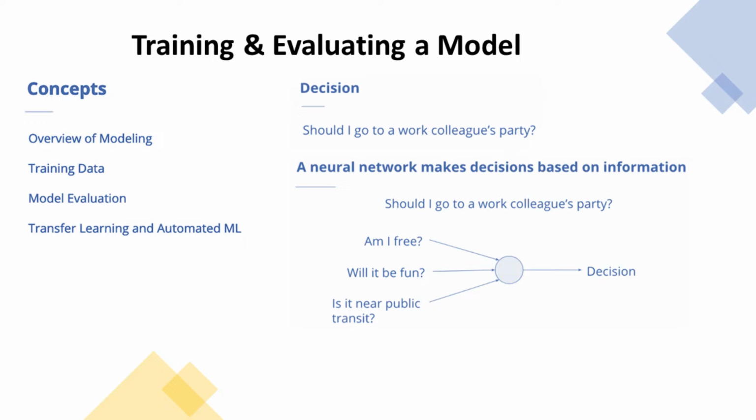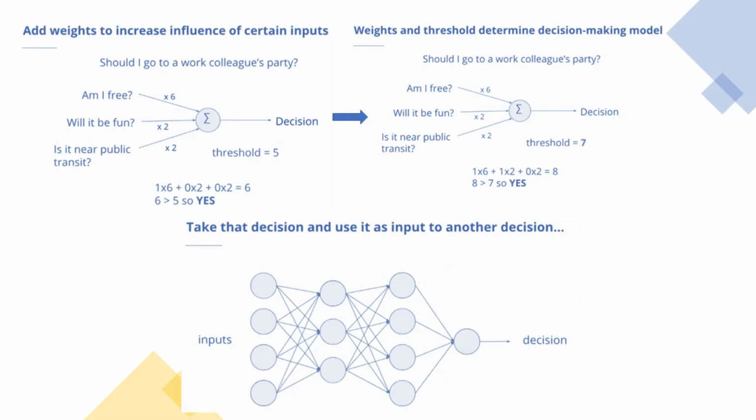So you could have three inputs such as: Am I free? Will it be fun? Is it near public transit? The outcome of those three questions gets you to a more global decision output. Unfortunately, life's a little bit more complicated and some things matter more than others. So this is introducing the concepts of weights and thresholds here.